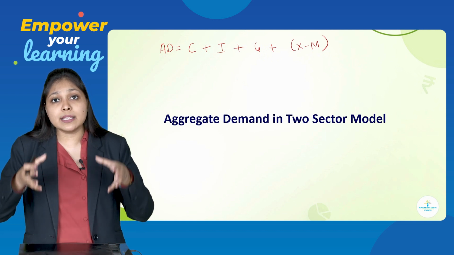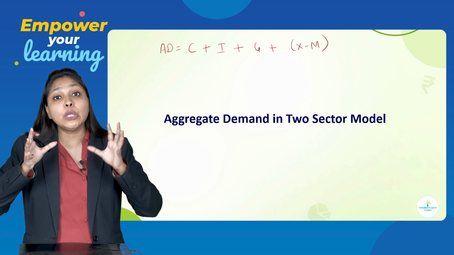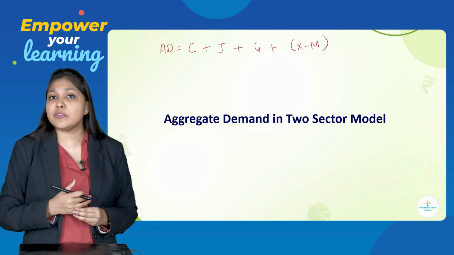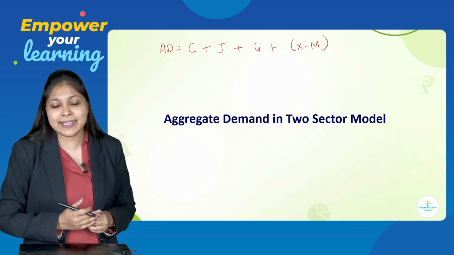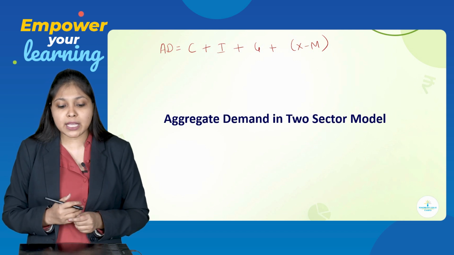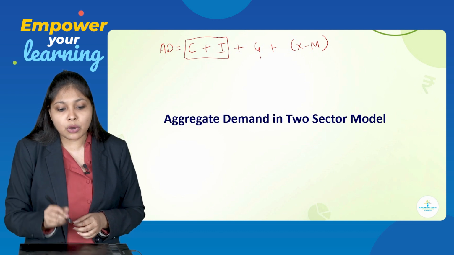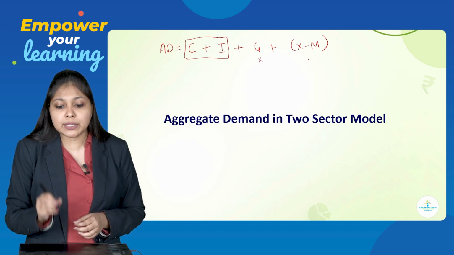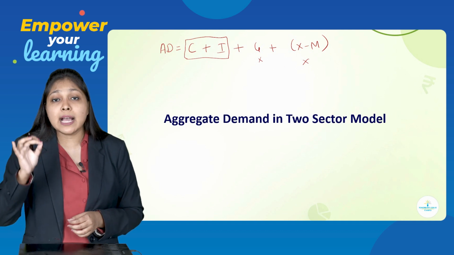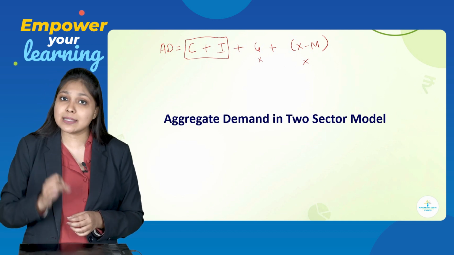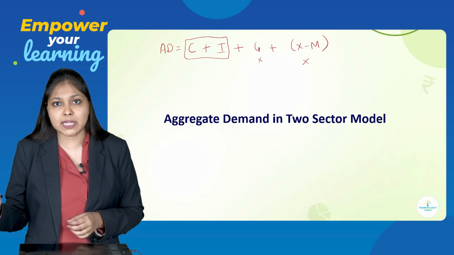Now the topic is we have to study AD in a two sector model. In this, what are the two sectors which we are going to consider? The two sectors which we will be considering over here are C plus I. We are not going to include government expenditure. We are not going to include net exports. We are going to just talk about C plus I, that is consumption expenditure and investment expenditure.